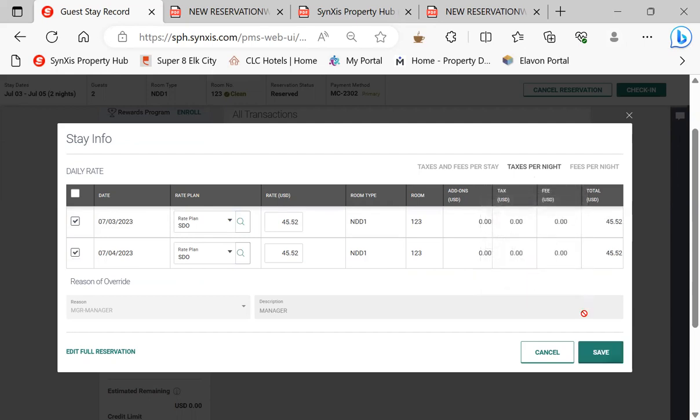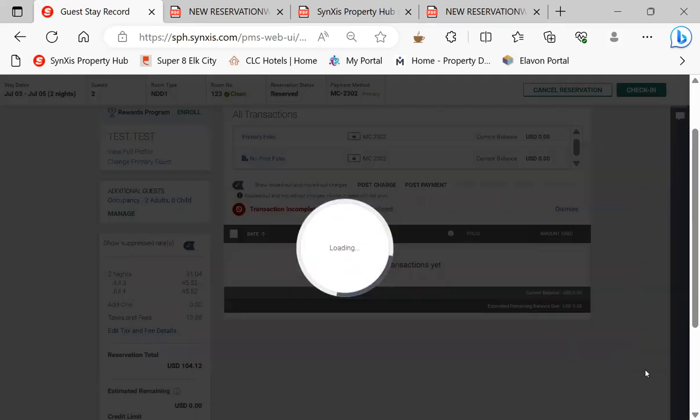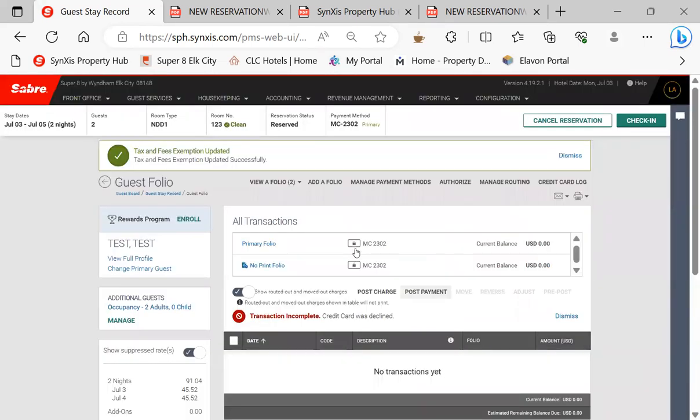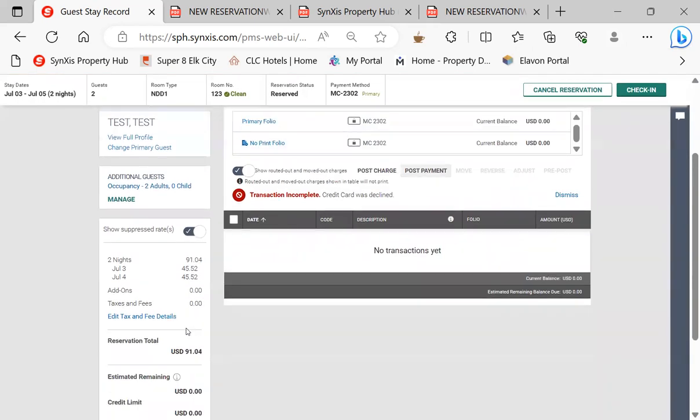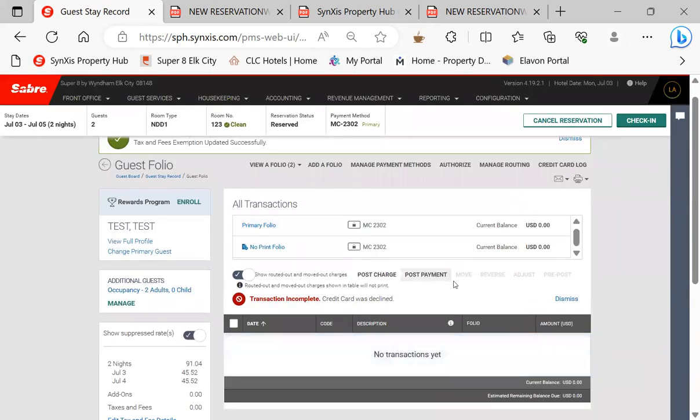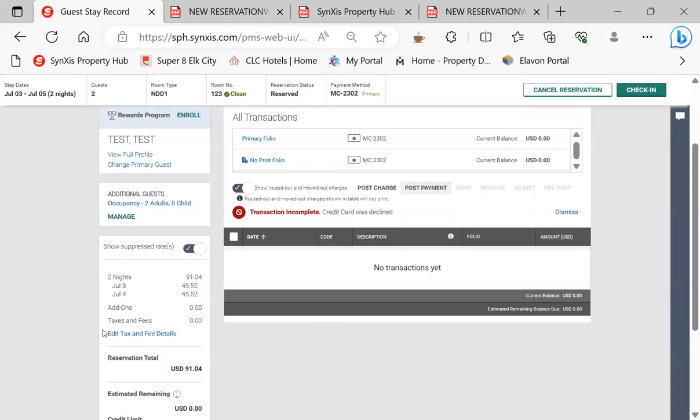Hit apply, hit save, and that's going to give you a new total to post the payment to. 91.04 versus the 104. You took the taxes off. Taxes and fees are zero. Once again, if the transaction declines, credit card declines, you go to edit tax and fee details.